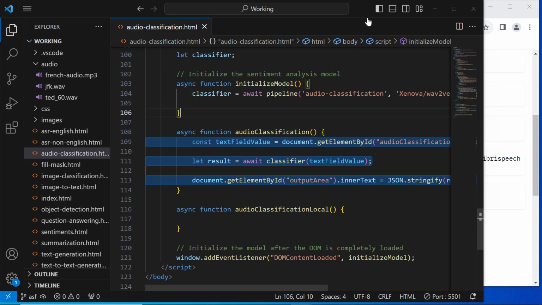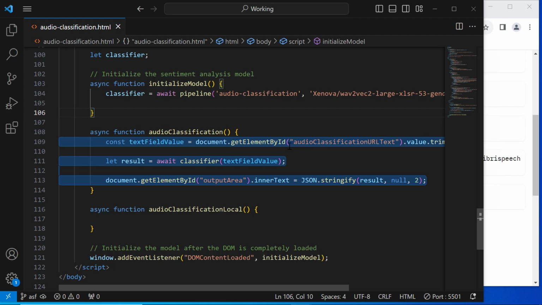Then we do the normal. First we get the URL by getting the text input and getting its value, and store this in the text field value. This is the URL. Then we fire the classifier, we give it the URL. Of course, it takes time. That's why we use the await keyword. And in order to be able to use the await keyword, we should have this done as async. Now, after time, it will return the result. We will convert it to string and output it in the output area.